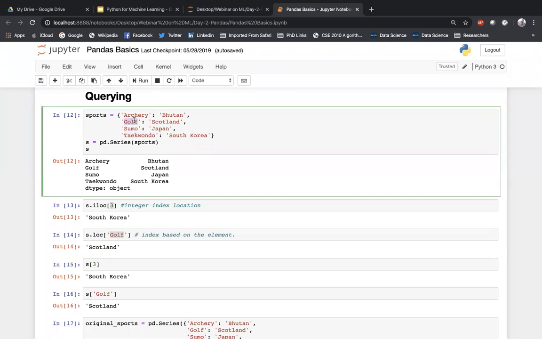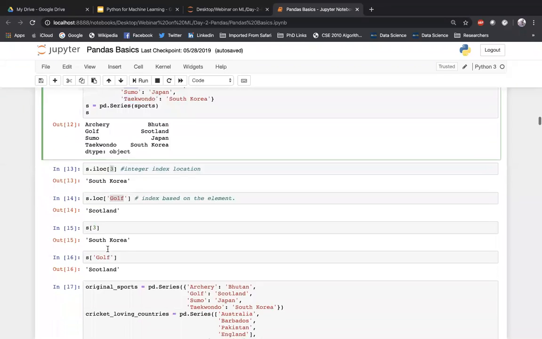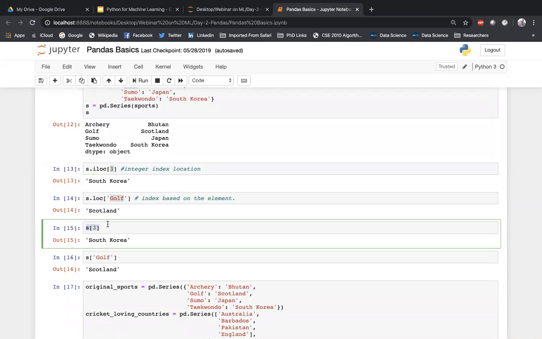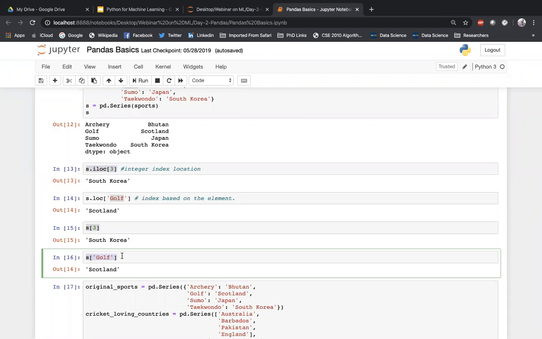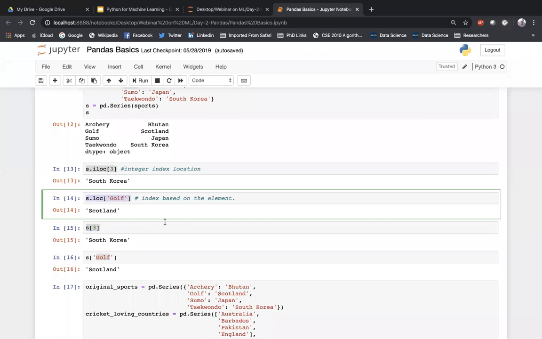So if I mention golf, it will retrieve the corresponding value. And if you want to do simple addressing like this, that is also fine. s of 3 will return the same thing as s dot iloc of 3, both are same. And s of golf also works, because inside the dictionary you are mentioning the key, and it will return the same result as s dot loc of golf, both are same.